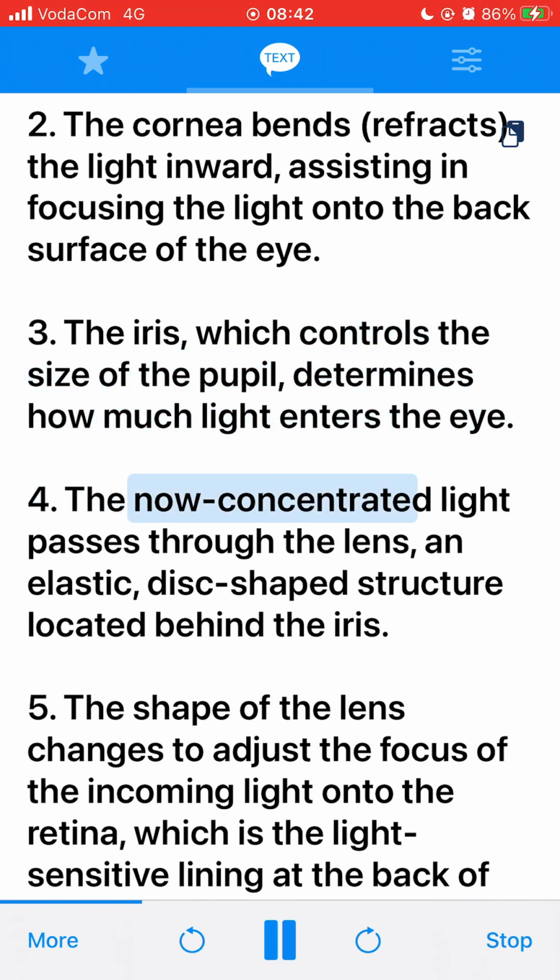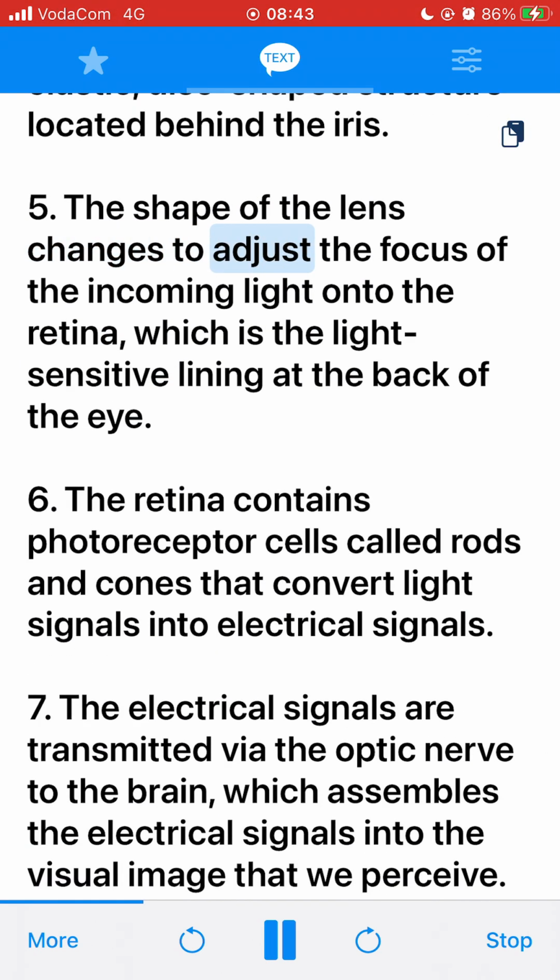4. The now concentrated light passes through the lens, an elastic, disc-shaped structure located behind the iris. 5. The shape of the lens changes to adjust the focus of the incoming light onto the retina, which is the light-sensitive lining at the back of the eye. 6. The retina contains photoreceptor cells called rods and cones that convert light signals into electrical signals.